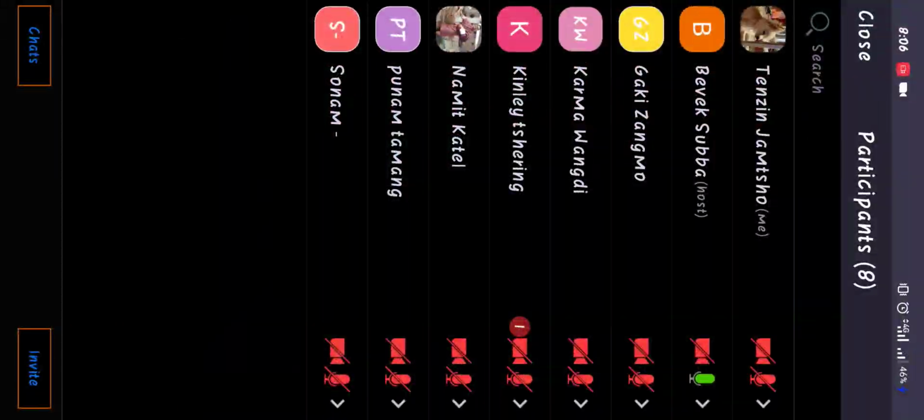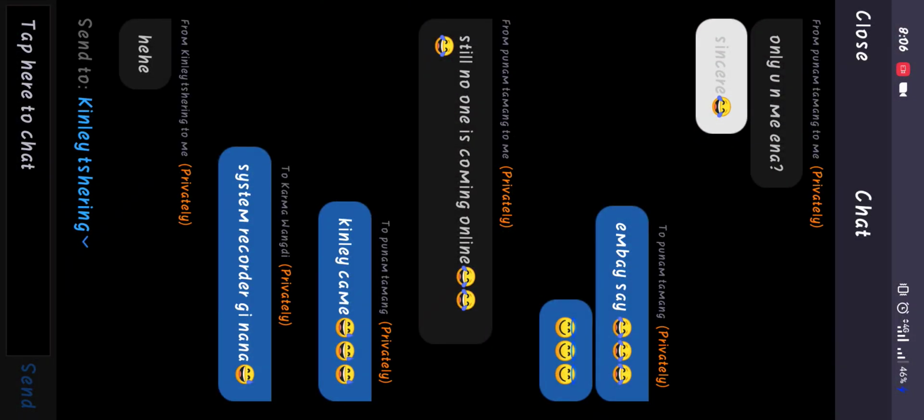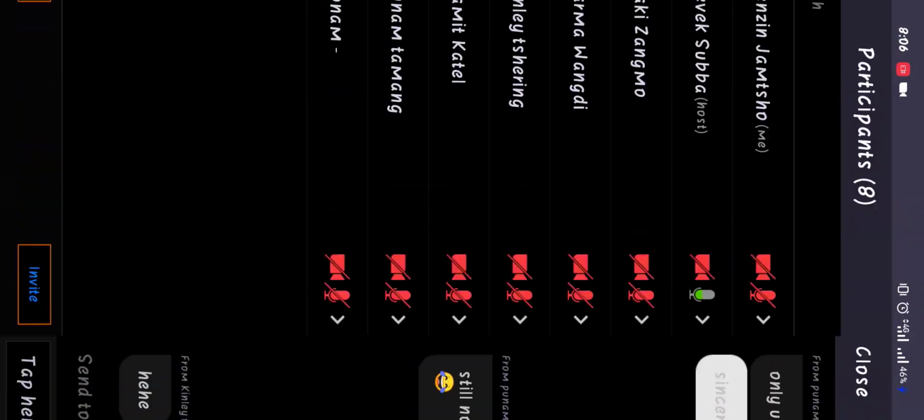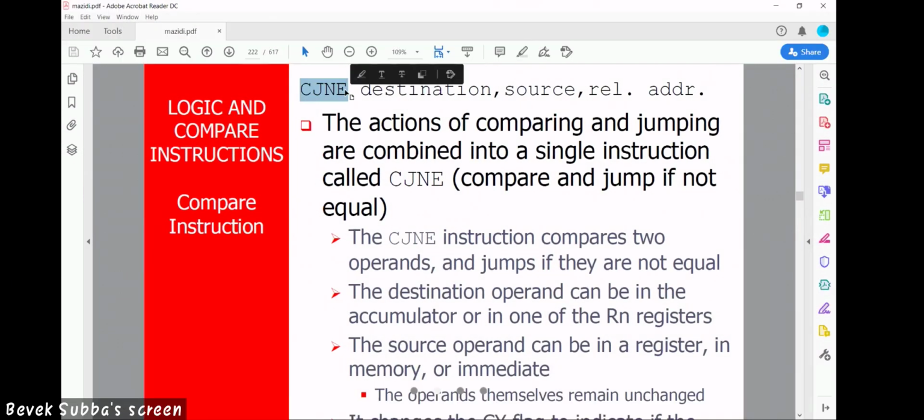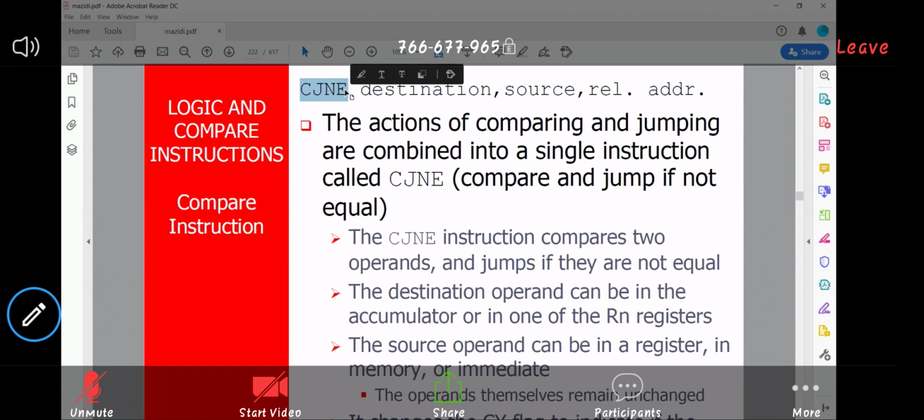One important jump syntax, okay, that is your CJNE. We didn't do this last time. And jump instructions JNC, JNB, JB, do you remember?